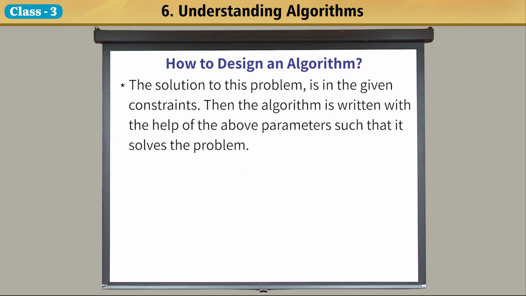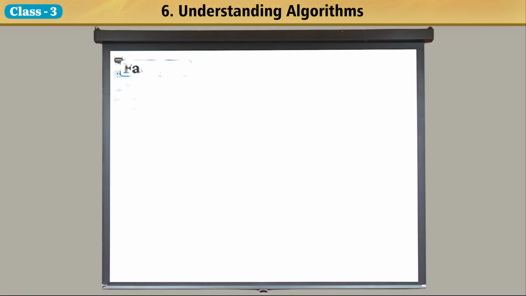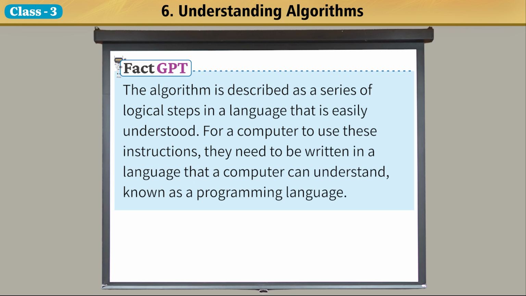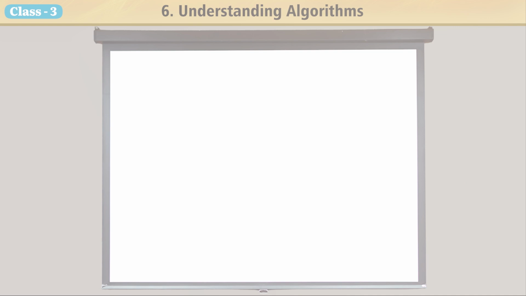The solution to this problem is in the given constraints. Then the algorithm is written with the help of the above parameters such that it solves the problem. Fact GPT. The algorithm is described as a series of logical steps in a language that is easily understood. For a computer to use these instructions, they need to be written in a language that a computer can understand, known as a programming language.